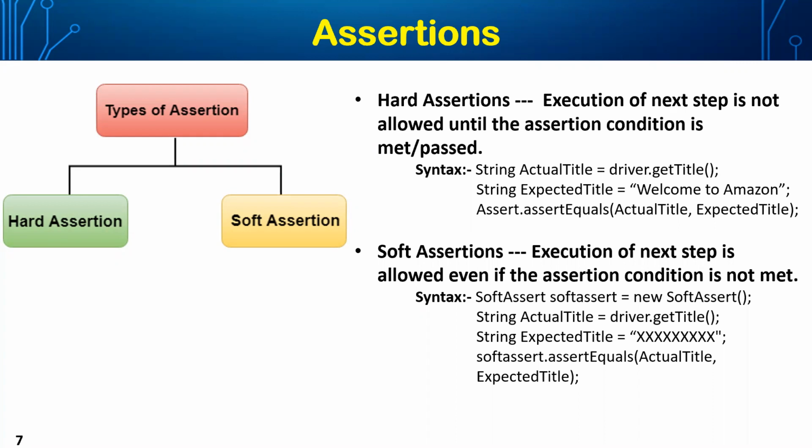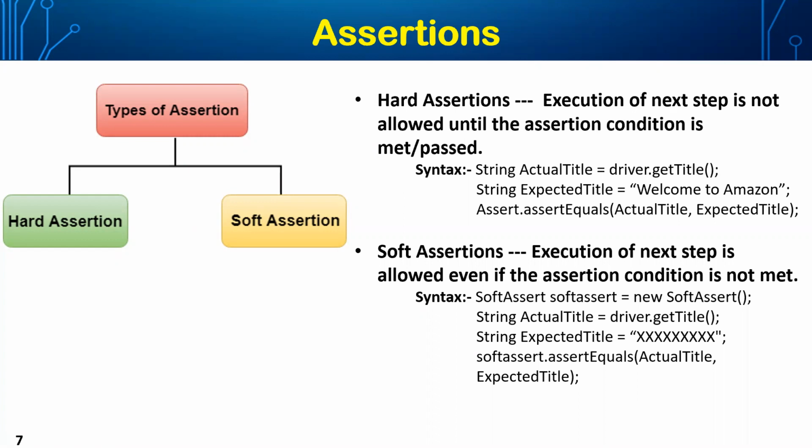It will try to verify whether both the strings are equal or not, and it can even compare two object references also. For example, if there are two objects, you can compare the two object references also, but at this point of time, we have not worked with objects. So just remember only one thing: assertion is used to validate. It is a checkpoint to validate the expected string versus actual string. Assertions are nothing but checkpoints.